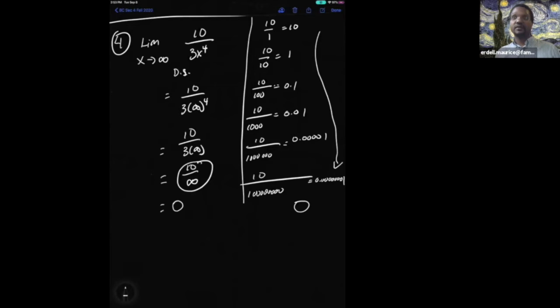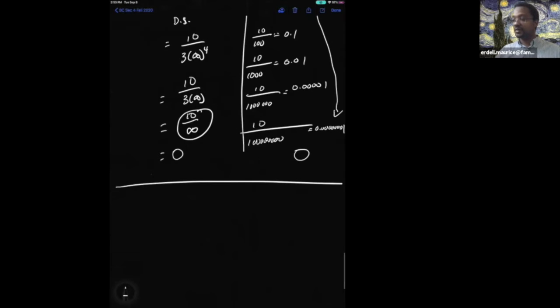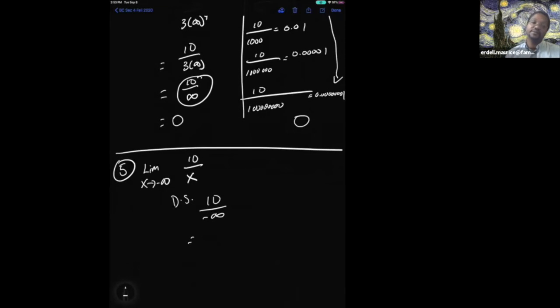Anybody else? All right, so then what's this one right here? The limit, I didn't write my number 5 down. If I take the limit as x approaches negative infinity of 10 divided by x, what's this going to be? So direct substitution gives me 10 divided by negative infinity. What's that? So what's the result going to be? Anybody has a guess?